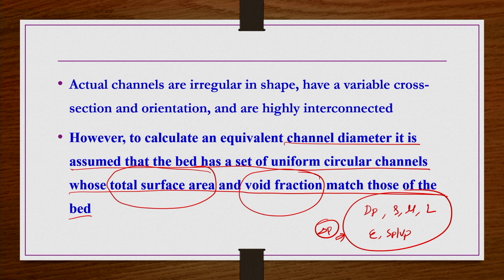If you want to find out this dP, theoretically it is very difficult, because we know the flow is very irregular and indeed very complex from one flow channel to the other, or from one location to the other within the packed bed, because of the irregular channels, variable cross section, orientation, and highly interconnected channels present in the packed beds, right. So, then how to do this?